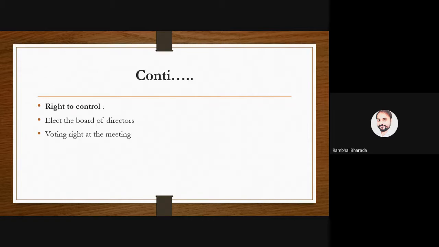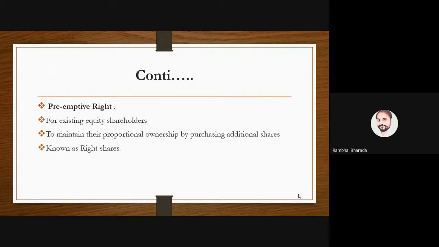Are we clear about the second right? The first right is the right to income, to get the dividend if there is a profit. The second, right to control, the voting right, the right to elect the board of directors. And the third, preemptive right. Preemptive right means, let me explain the right in detail.